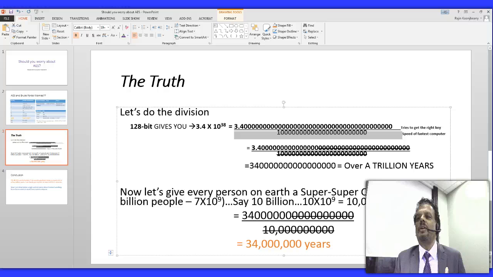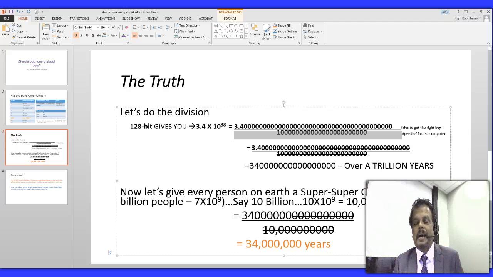Let's suppose now we give every person in the world one of those fastest computers, the supercomputer. How many people do we have in the world? We have about 7 billion people. Let's round it off to 10 billion. 10 billion is 10 to the power of 10. We know the speed of the fastest computer.